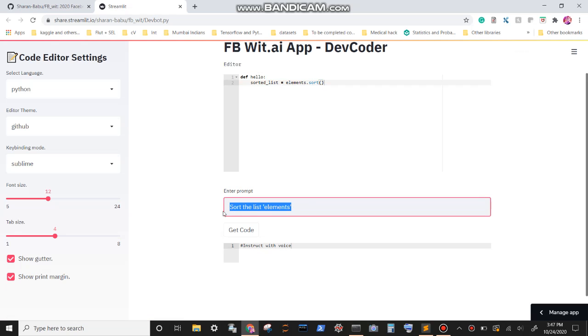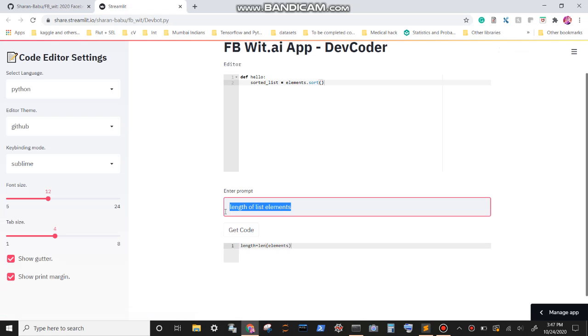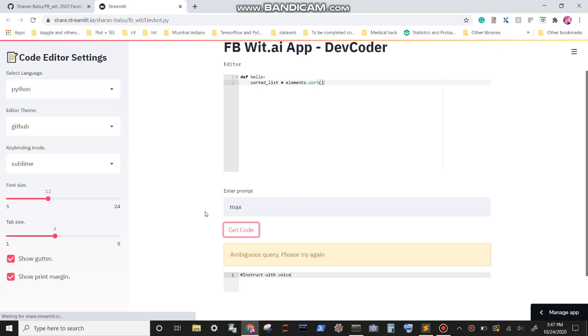Let me try another example. Get code. As you can see, even this time we get the correct response. On receiving an ambiguous query, the platform shows the same and you can try again.